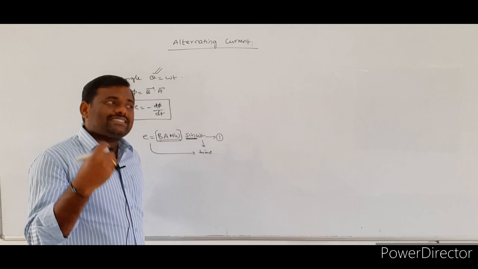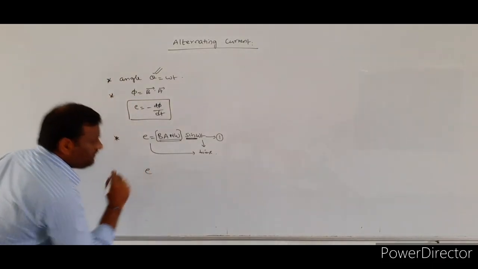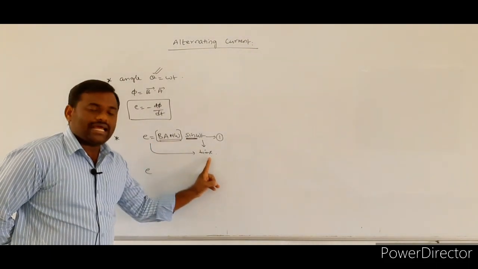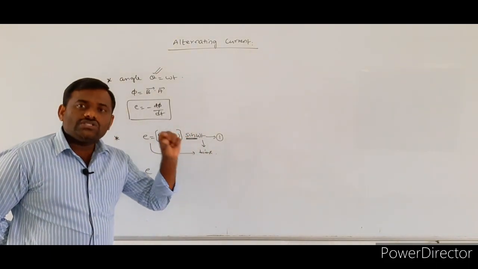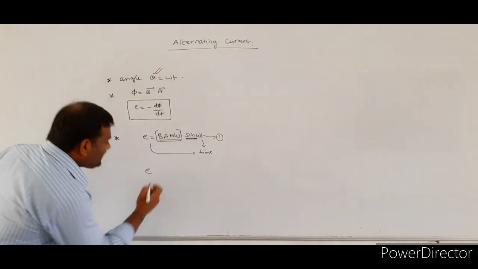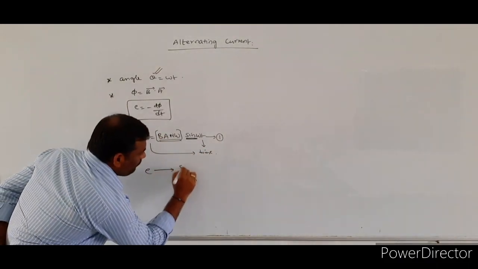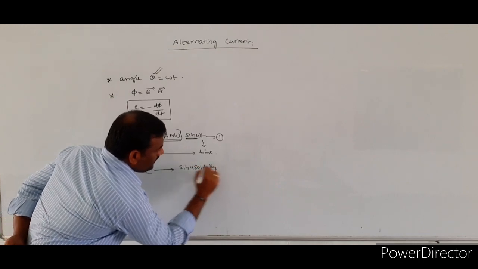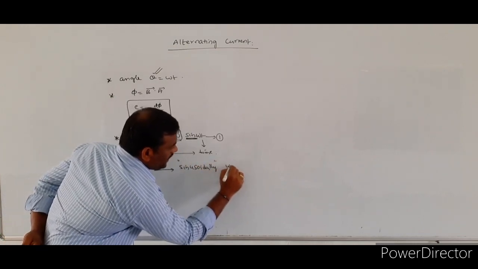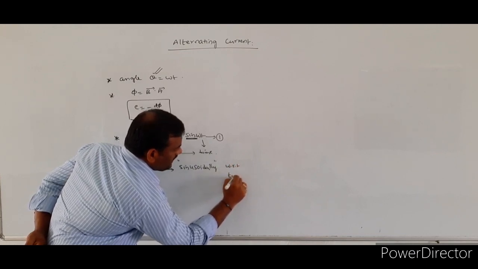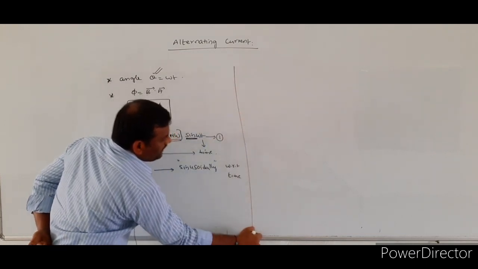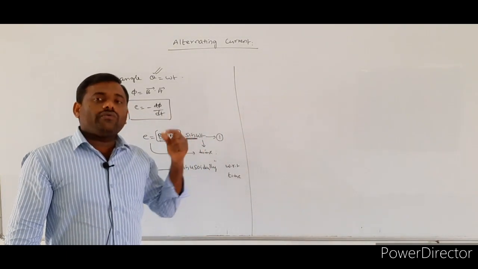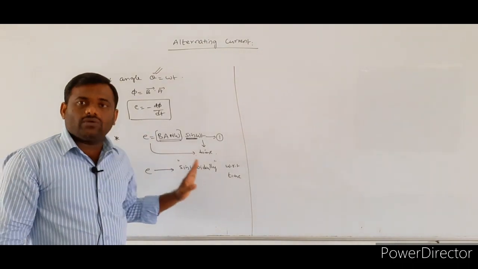That means the induced EMF varies sinusoidally with respect to time.